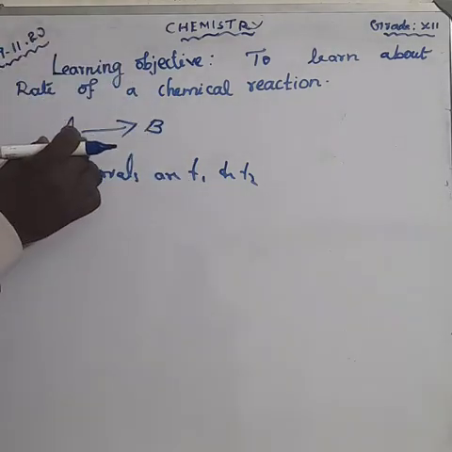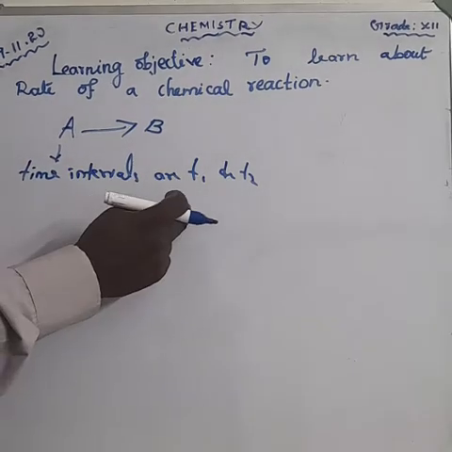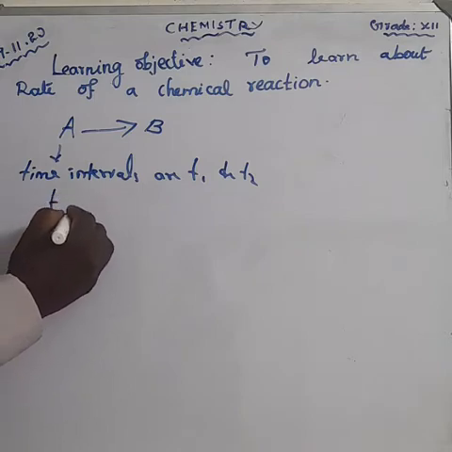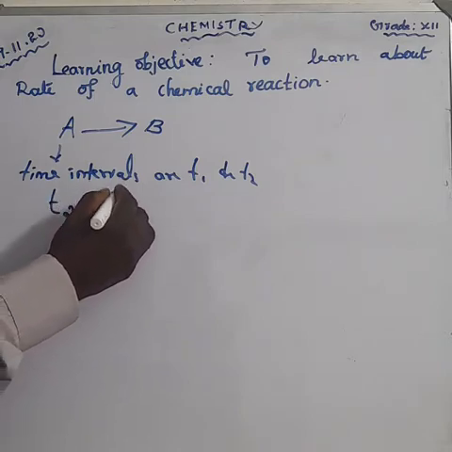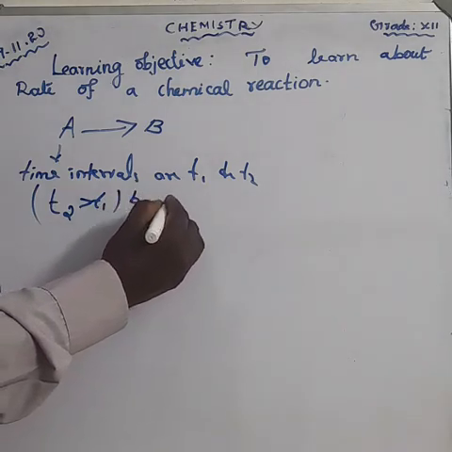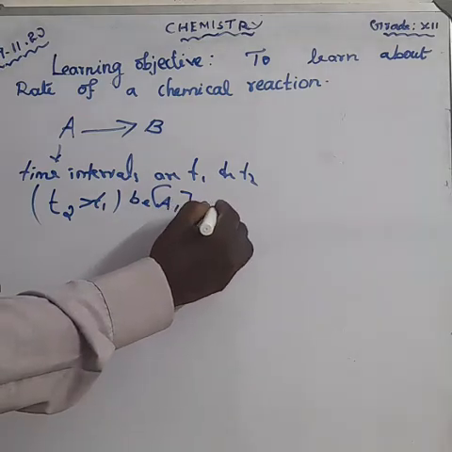Let us consider the concentration of A. We are getting two times, T1 and T2. Here T2 is greater than T1. Am I right? That means the concentrations are A1 and A2 respectively.